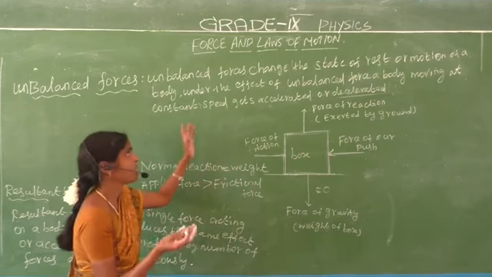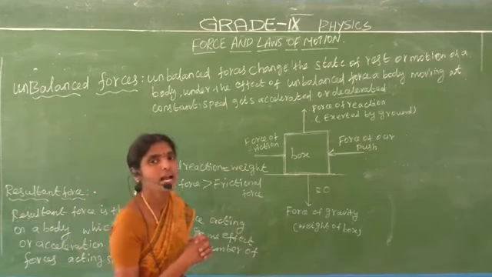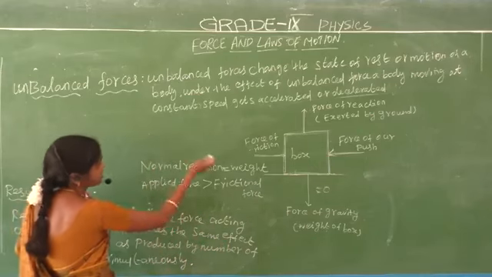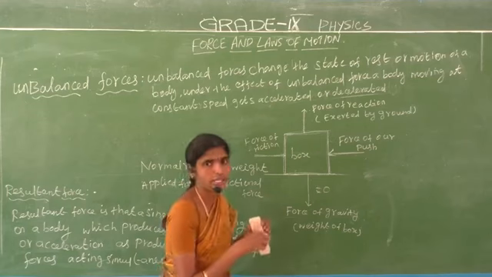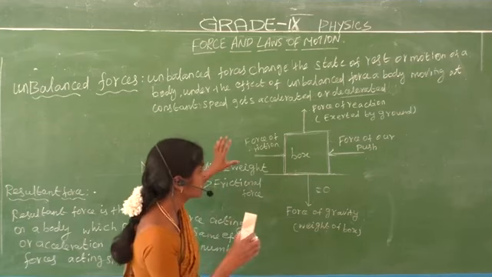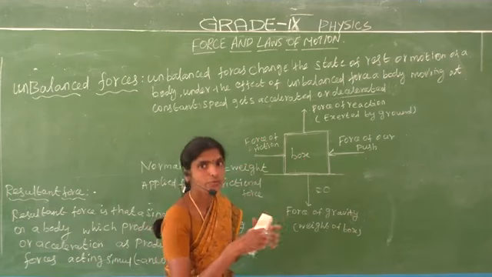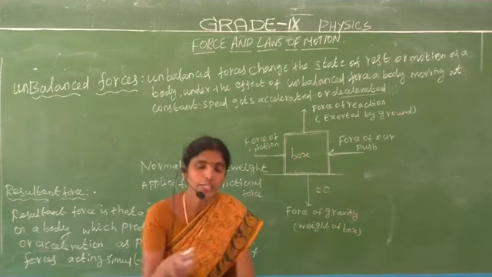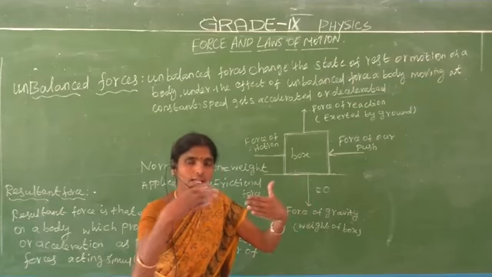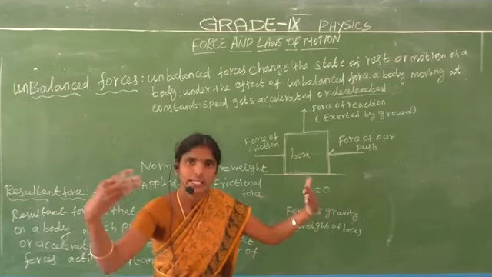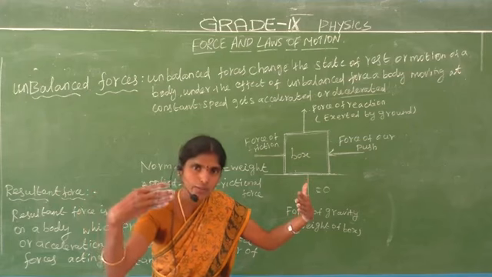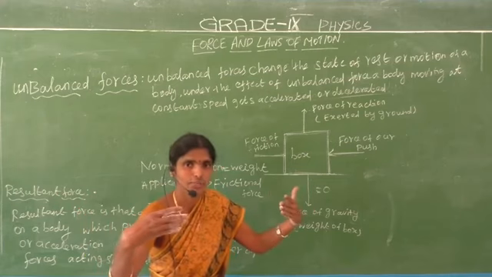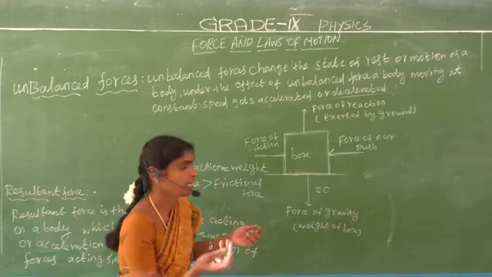Next, unbalanced force. What is meant by unbalanced force? Let us consider one car, this is the object. We have already explained the tug of war. We give same forces. This is A team, this is B team. A team gives 5 Newton of force, B team gives 5 Newton of force. It is a balanced force.